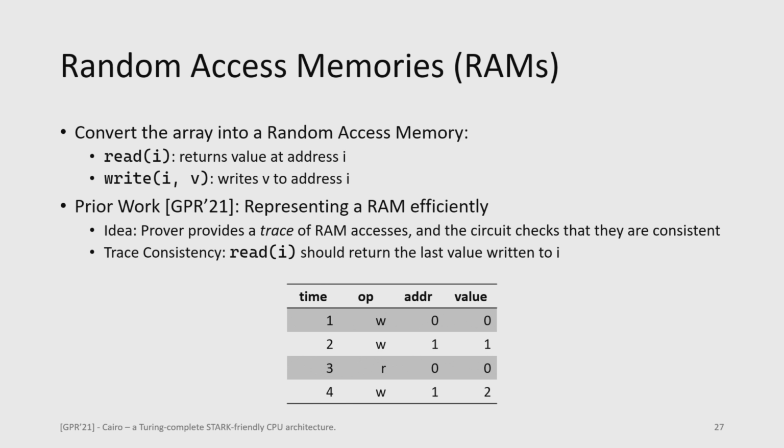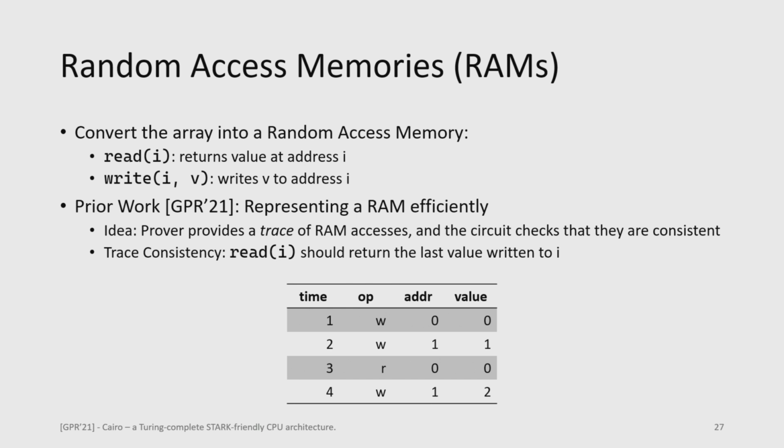I'll quickly go over exactly how this works. So this prior work is representing a RAM efficiently. How do we do this? The idea here is that the prover will provide a trace of the RAM accesses, and then the circuit will just check that they're consistent. What does it mean to be consistent? Well, any time that I read at an address, it should return the last value that I wrote to that address, right?